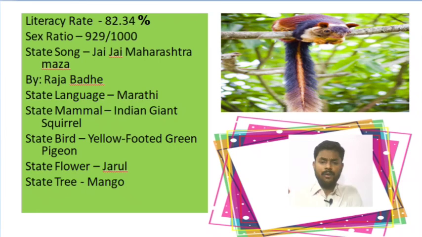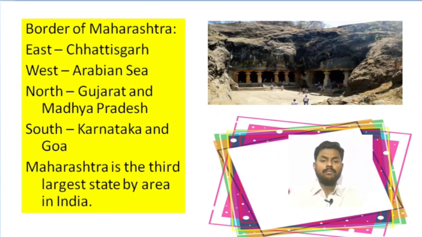After knowing about different state symbols of Maharashtra, now we are going to know about the border of Maharashtra. It is also very important to know about it. In the east side of Maharashtra, there is Chhattisgarh. In the west side, there is the Arabian Sea. In the north side, there are Gujarat and Madhya Pradesh, and in the south side, there are Karnataka and Goa. So this is the border of Maharashtra.